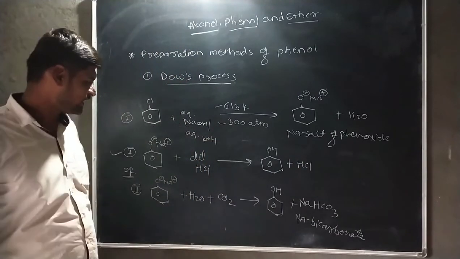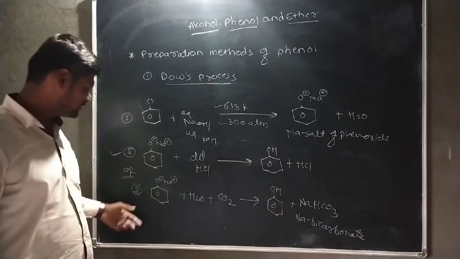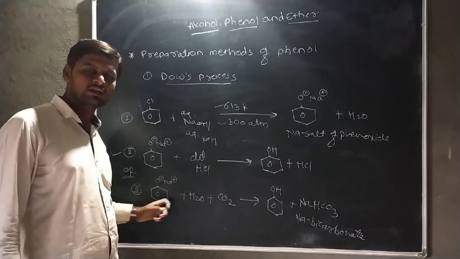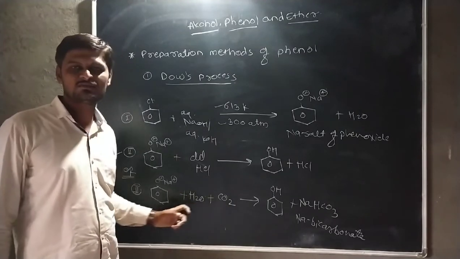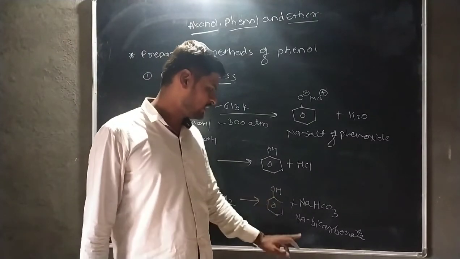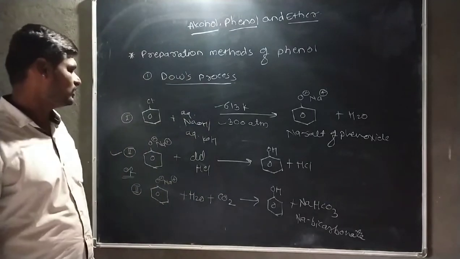Then this sodium phenoxide ion is heated with dilute HCl. Then it forms the phenol, as well as the aqueous solution of phenoxide ion. From this solution, CO2 gas is passed, and after passing CO2 gas, there is a formation of phenol as well as a valuable byproduct, sodium bicarbonate. Okay.